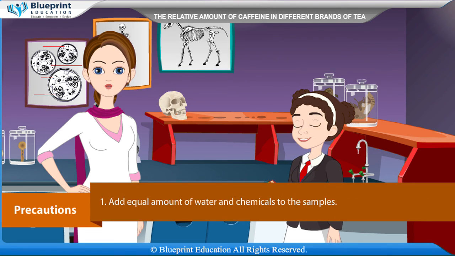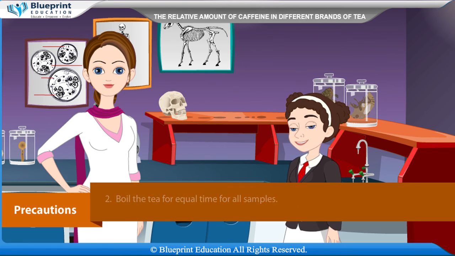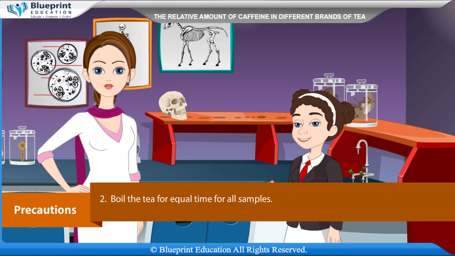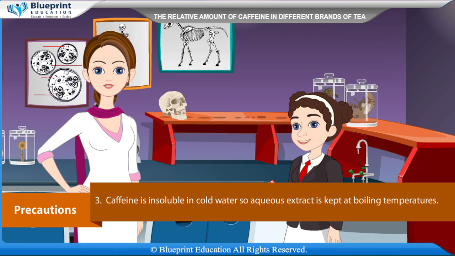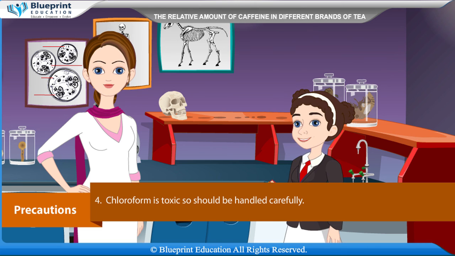Precautions: add equal amounts of water and chemicals to the samples. Boil the tea for equal time for all samples. Caffeine is insoluble in cold water, so the aqueous extract is kept at boiling temperatures. Chloroform is toxic, so it should be handled carefully.